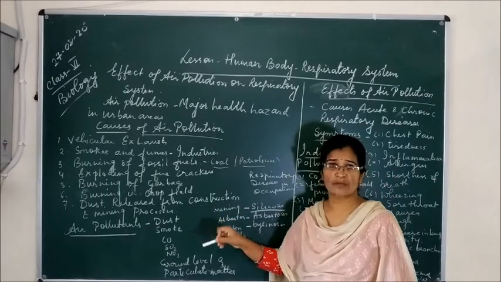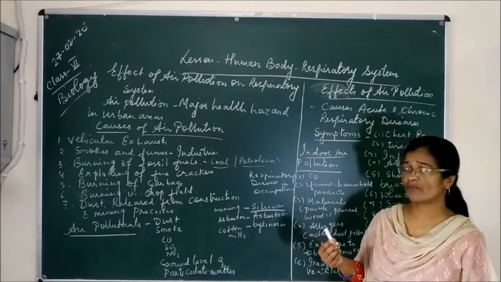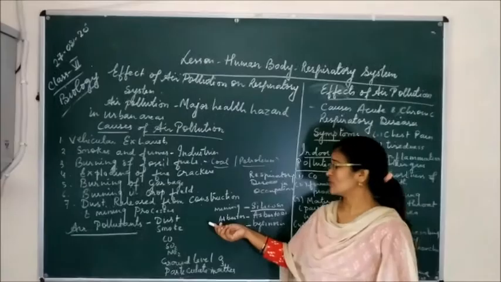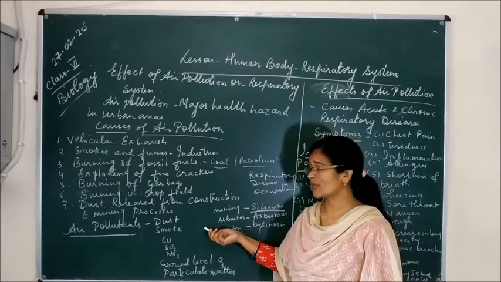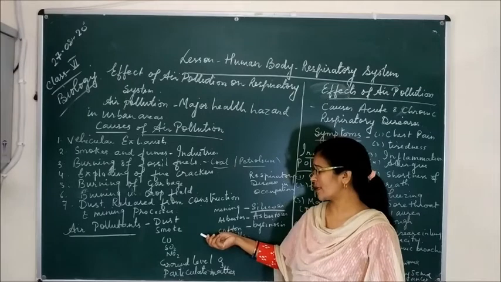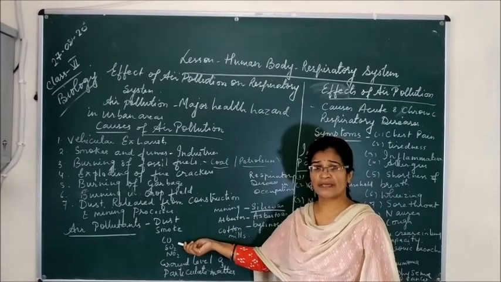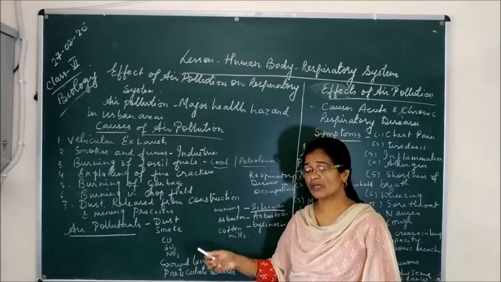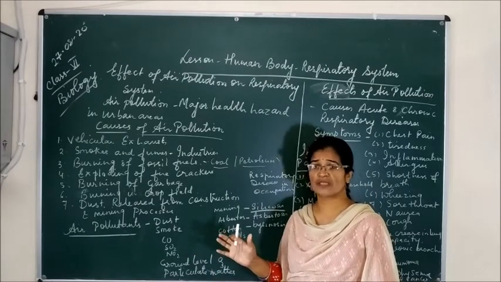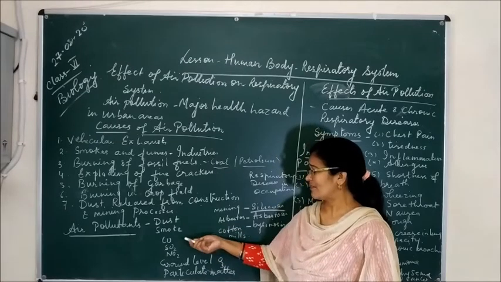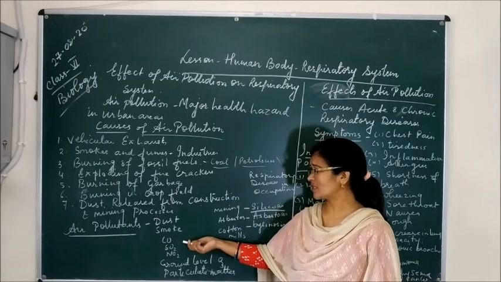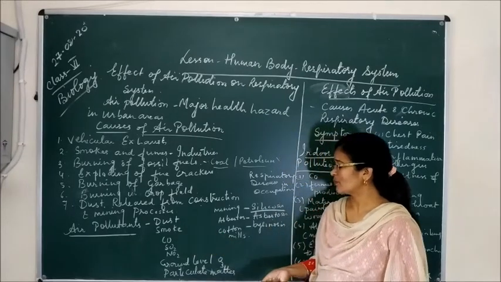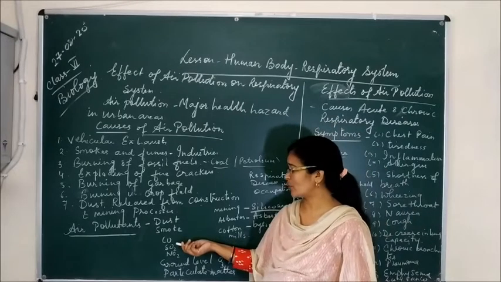Smoke which comes from the industries, also from burning fossil fuels, coal and petroleum, such as petrol used in vehicles, which also release smoke. So this is also an air pollutant. Carbon monoxide, you all know what carbon monoxide is. It is also a poisonous gas which is produced when things are burnt in insufficient supply of oxygen. So whenever anything is burned in insufficient supply of oxygen, it produces carbon monoxide. It also causes air pollution, and it is also one of the air pollutants.